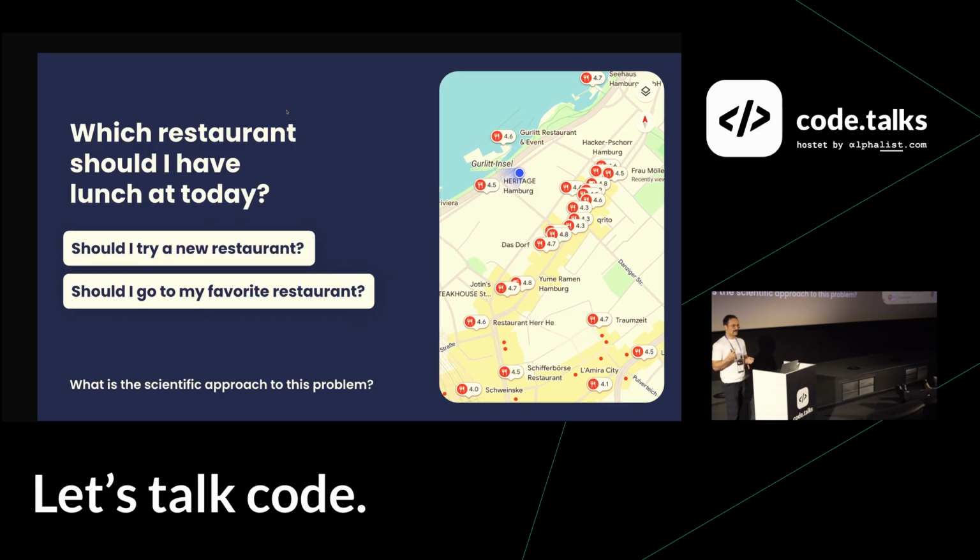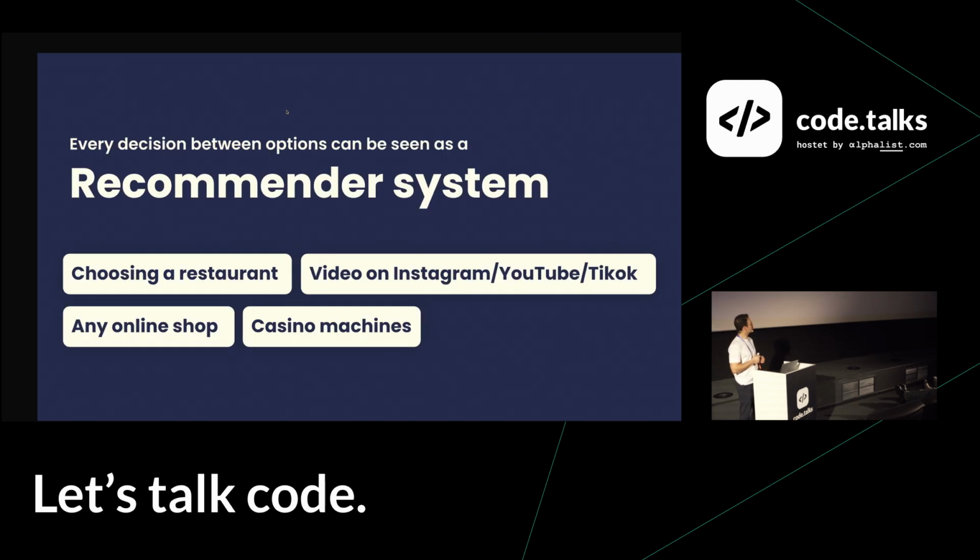So every day, I have to choose if I want to go to my favorite restaurant, to the place that I know is the best, or do I want to keep searching, trying some new restaurants in hope that I can find something better than what I already know. And being a data scientist, of course, I want to see what's the scientific approach to solve this problem. So how can I be sure that I'm doing this optimally and I'm choosing the best approach? The way I see this problem is as a recommender system problem.